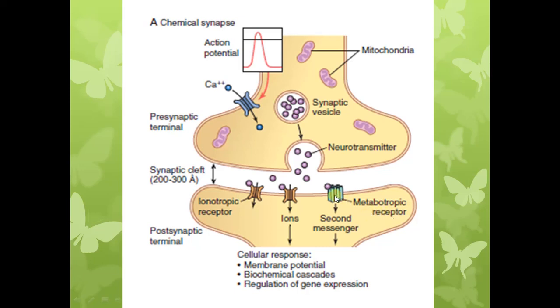Activation of the receptors will lead to activation of the second messenger system, which in turn will alter the enzymatic activity in the postsynaptic neuron. That is why they are called metabotropic receptors.